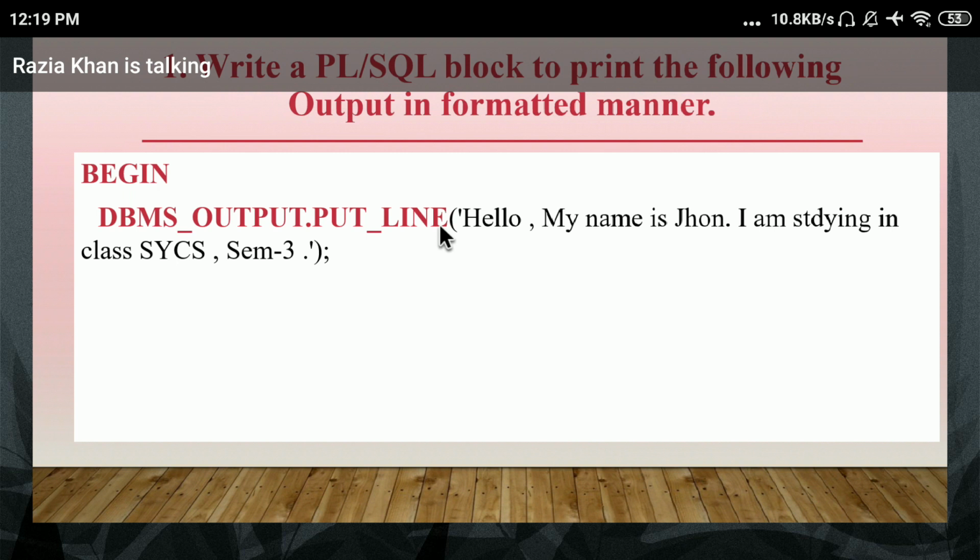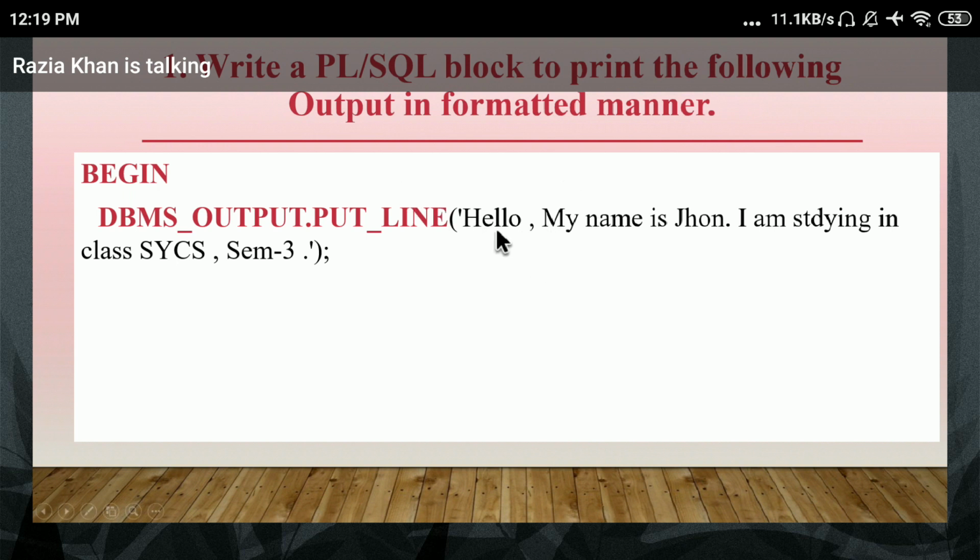Okay, so just check the first line. Your first line is hello, my name is John, then full stop, I'm studying in class SYCS, then comma, SEM3. Just check how you can write it. You have to write down this method, and then whatever message or characters you have to print, you have to write that message in single quotes.